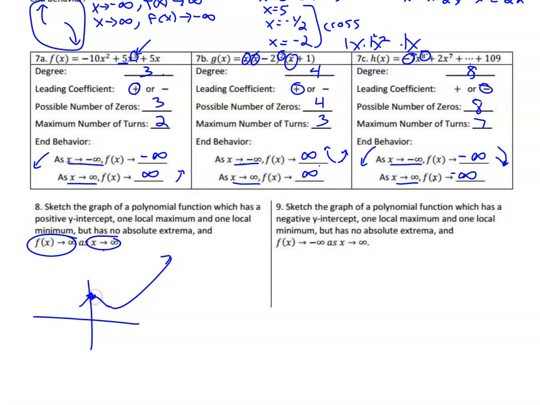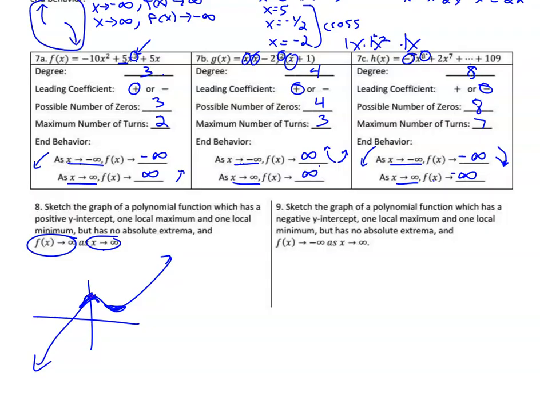Well, there's a local maximum, there's a local minimum, and I can't have any more, and it can't be the lowest point on the entire graph. It has to keep going down forever then. So one local max, one local min, no absolute max or min, and it crosses the y-axis at a positive number. So I would go with that picture.